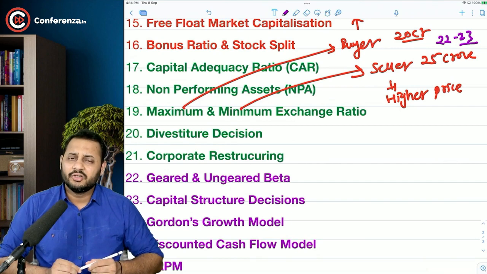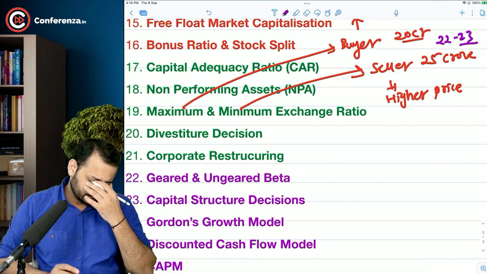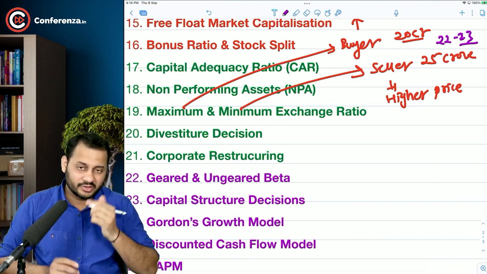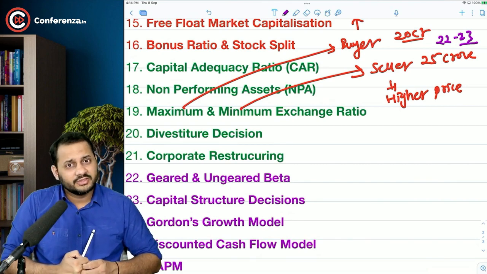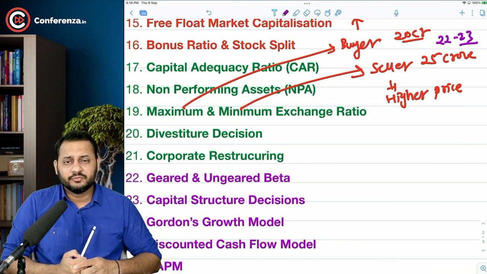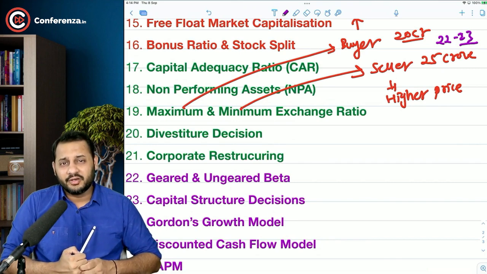This is generally done in order to first of all focus on the main business of your company, or just focus on the profitable business of your company. This is a part of corporate restructuring.